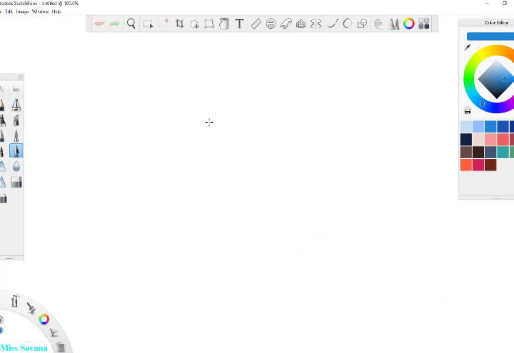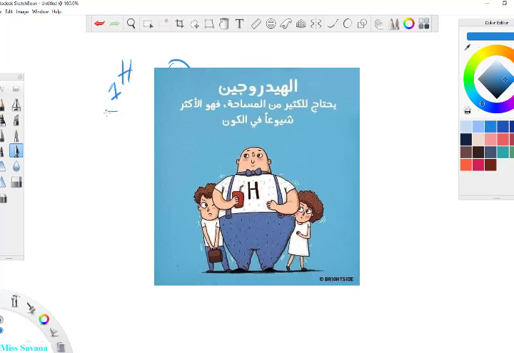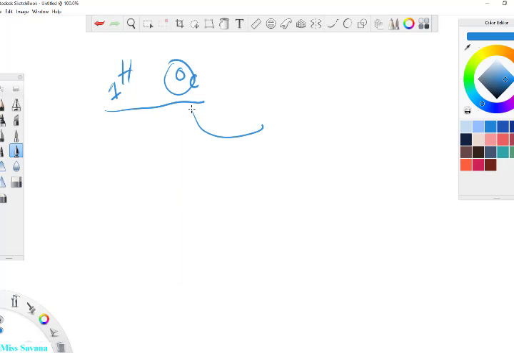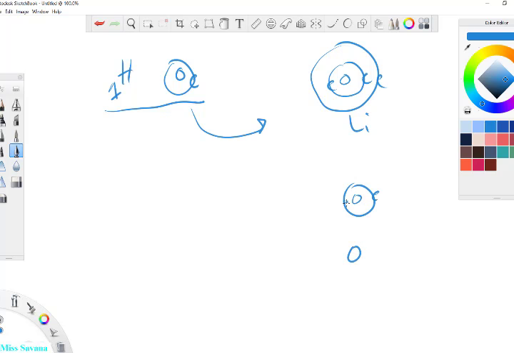His whole idea was on the hydrogen atom. And as you guys know, the hydrogen atom has only one electron. Okay, so how can I base my theory on a hydrogen atom with one electron and expect to apply it, for example, on something like lithium? The lithium has 3 electrons, or even the oxygen. The oxygen has 8 electrons. 1, 2, 3, 4, 5, 6, 7, 8.